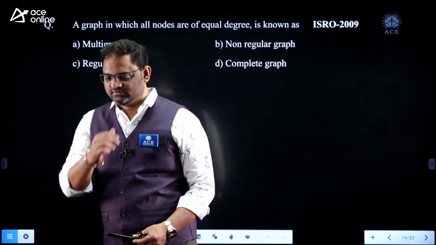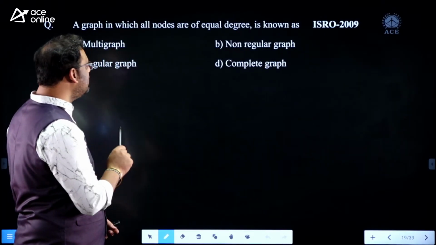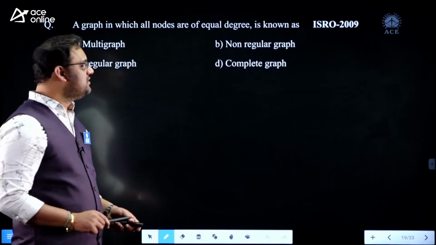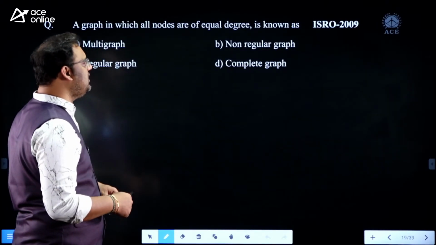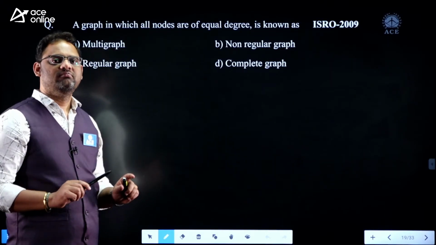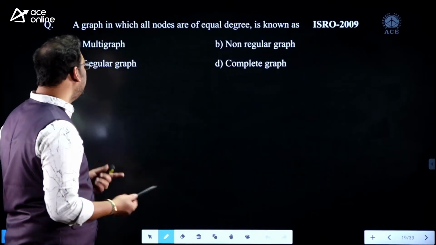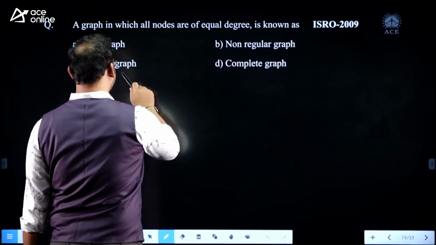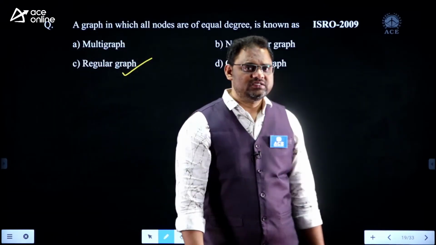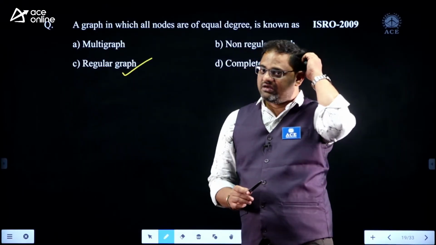See the question. A graph in which all nodes are of equal degree. Equal degree means the degree of every vertex is the same, say k. If the degree of every vertex is the same, then that graph is nothing but a regular graph, right? Yes, it is a regular graph. And don't call it a complete graph.